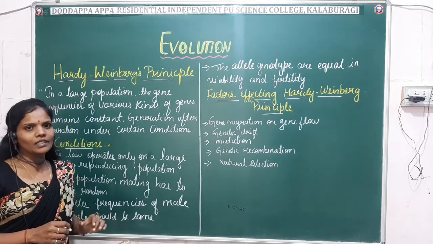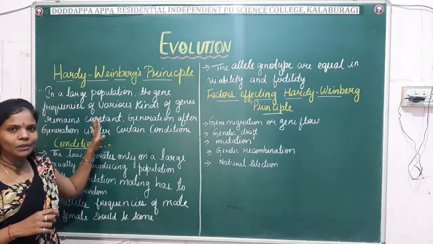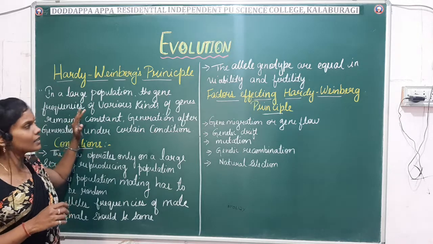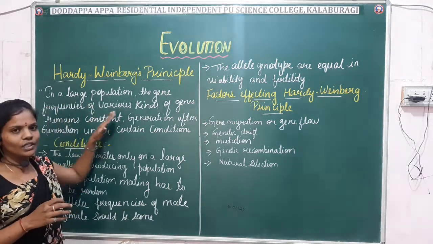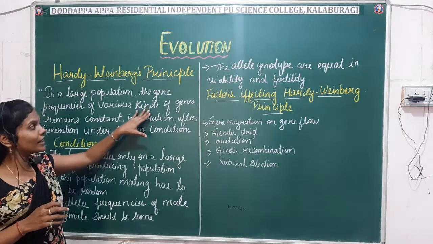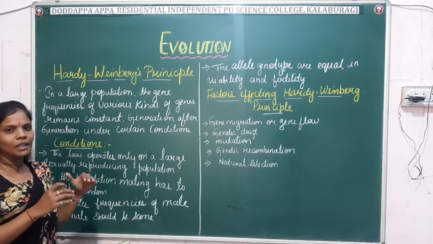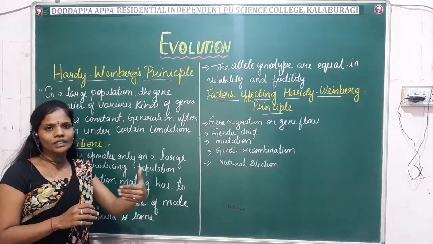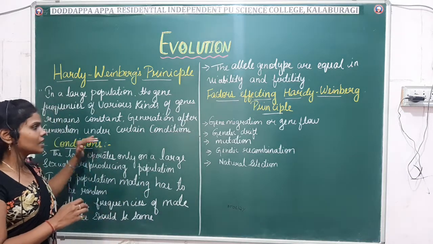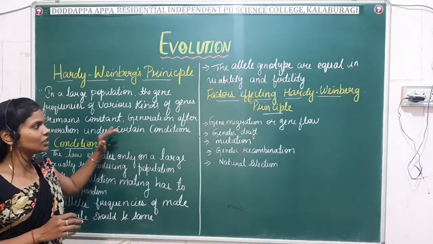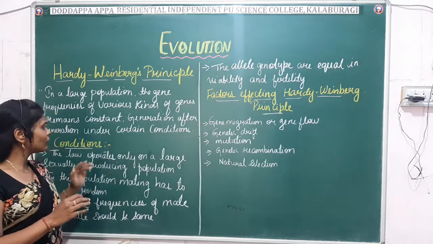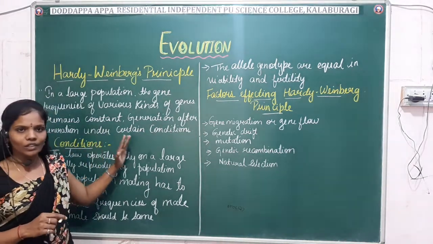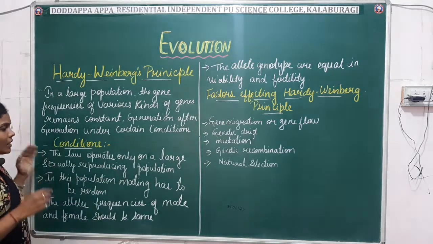This Hardy-Weinberg principle or law is defined as: in a large population, the gene frequency of various kinds of genes remains constant generation after generation under certain conditions. Under certain conditions, the gene frequency of different genes remains constant. So some conditions are there for this, and we'll study one by one what the conditions are.